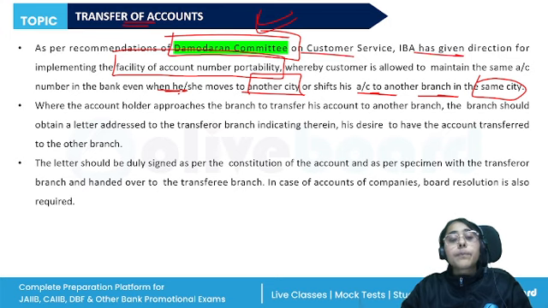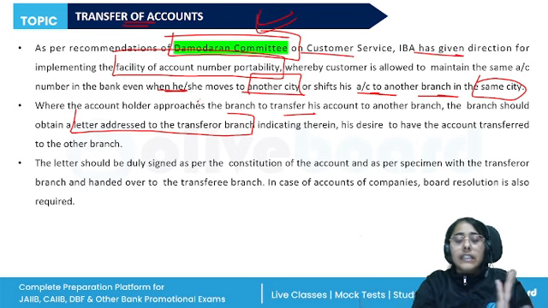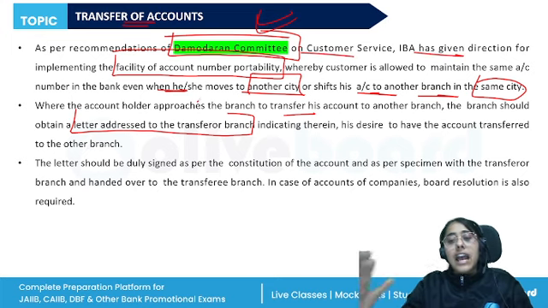So how does the process of transfer of account occur? The account holder is going to approach the branch and the branch will obtain a letter addressed to the transferor branch. Transferor branch is the one in which originally the customer had the account, and the customer will indicate where they have to transfer the account, to the other branch, to the other city, whatsoever may be the case.